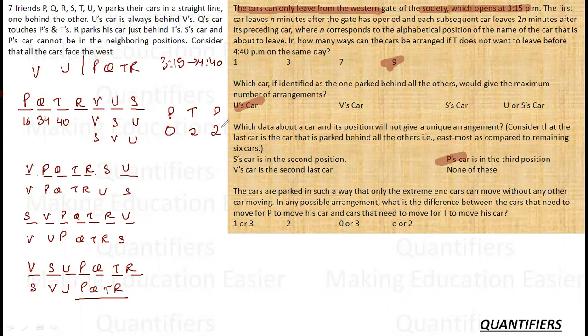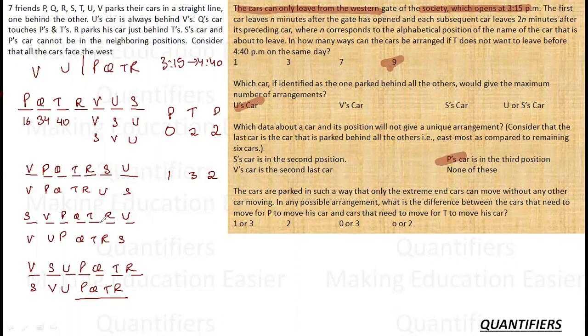हमसे पूछा गया है कि P की कार को मूव करने में और T की कार को मूव करने में जितनी कार्स मूव होंगी उनका डिफरेंस क्या हो सकता है. So it is 2 in this case. In all these cases it will remain 2 only because position is similar. Let's see about this. For P in this case there is one car that needs to move, and for T there are 3 cars that need to move. So 2 again.